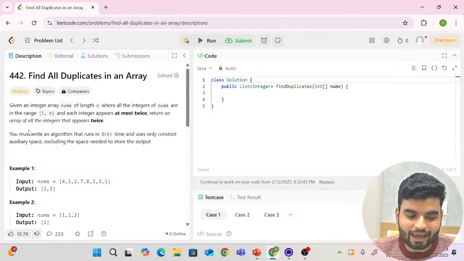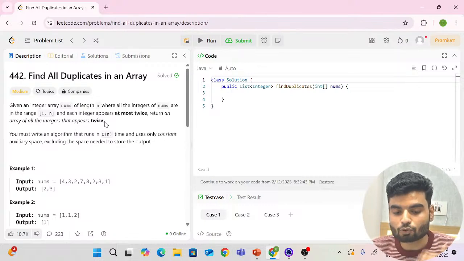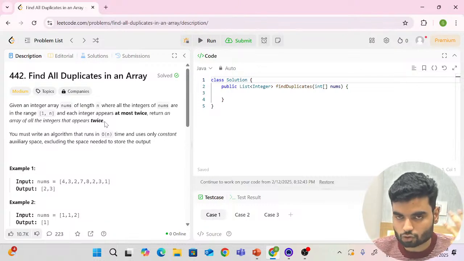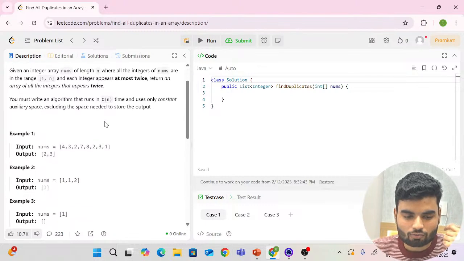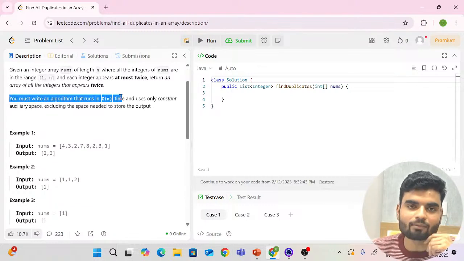Return an array of all the integers that appear twice. So what we have to do is return an array of integers that appear twice. All the elements which appear twice, we have to return only these elements. Now the thing is that our algorithm must run in O(n) time complexity.